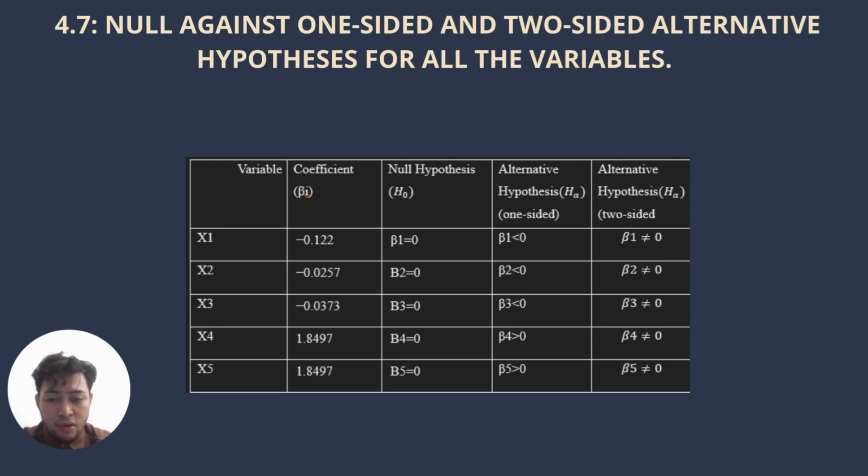For the variable x2, which is the alcohol consumption, the alternative hypothesis for one-sided is below 0. For x3, which is the obesity, it is below 0. For x4, which is the urban area, we have urban population higher than 0. And the same with the rural population, which is higher than 0.